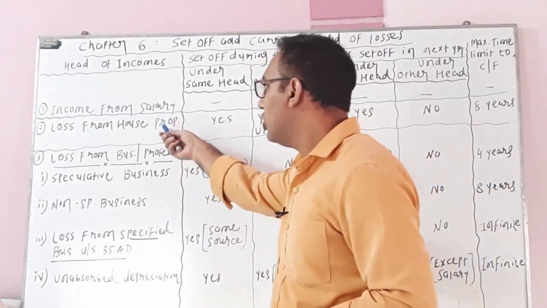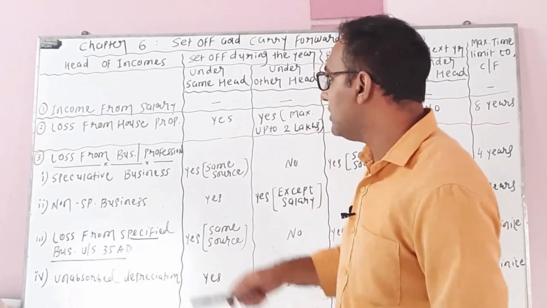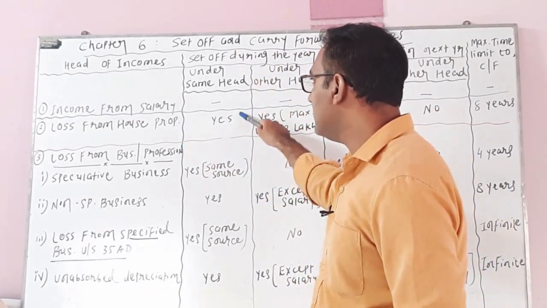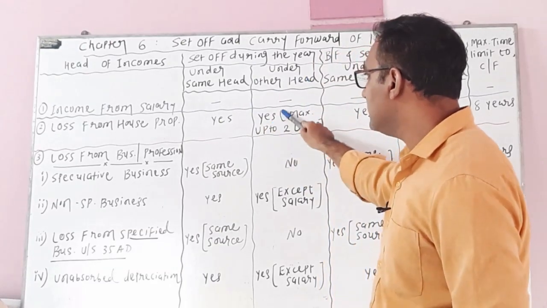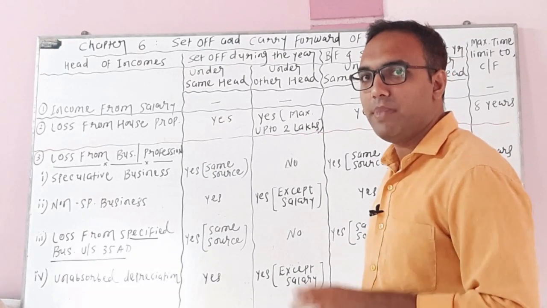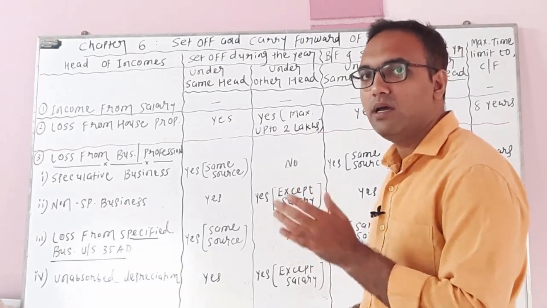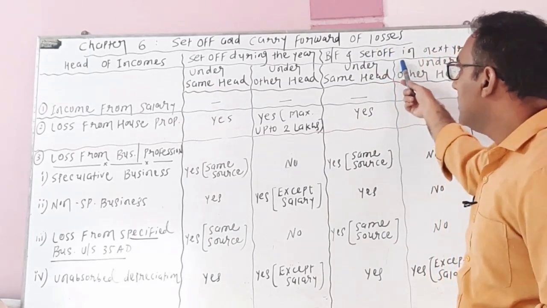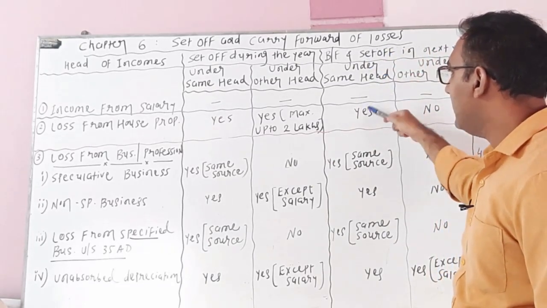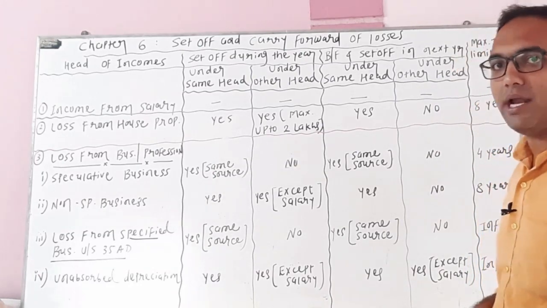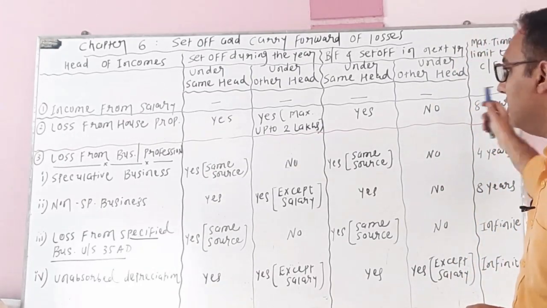Second head is loss from house property. If there is a loss from house property, you can set off during the year under the same head. Answer is yes. Under other head, answer is yes, but the maximum limit is up to rupees 2 lakhs. So you can adjust a maximum of rupees 2 lakhs against the other heads of income. If there is a brought forward loss, you can adjust such loss under the same head. Answer is yes. Under other head, answer is no. And the maximum time limit to carry forward such losses is 8 years.